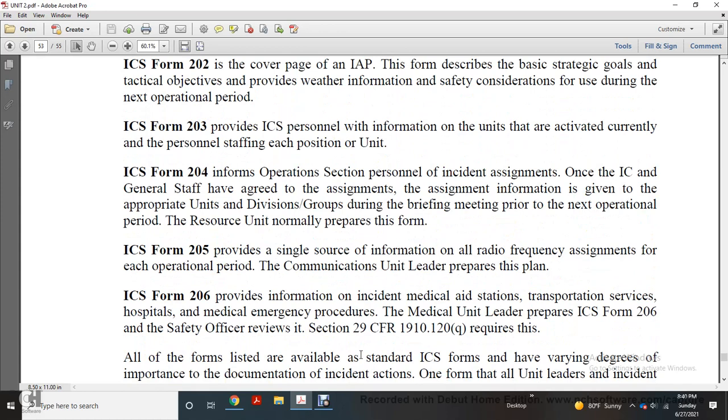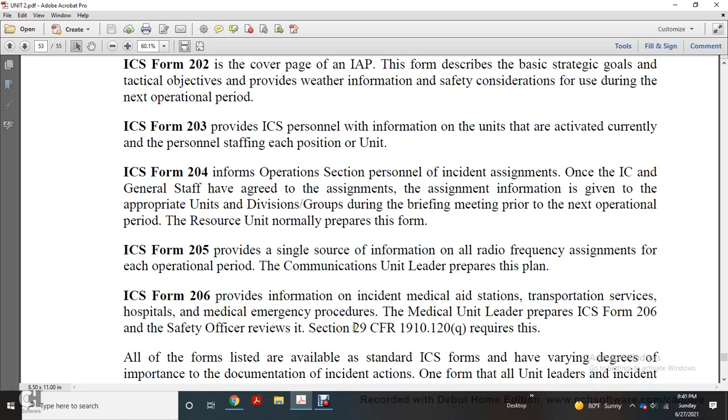Incident Command System Form 205 provides a single source of information for all of the radio frequency assignments for each operational period. The communications unit leader prepares this plan. Incident Command System Form 206 provides information on incident medical aid stations, transportation services, hospitals, and medical emergency procedures. The Medical Unit Leader performs Incident Command System Form 206.